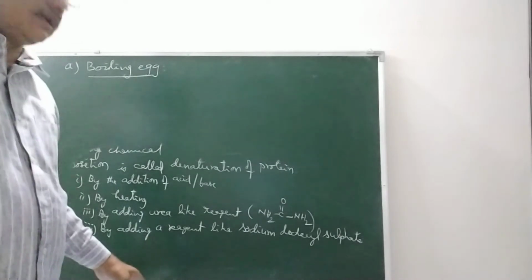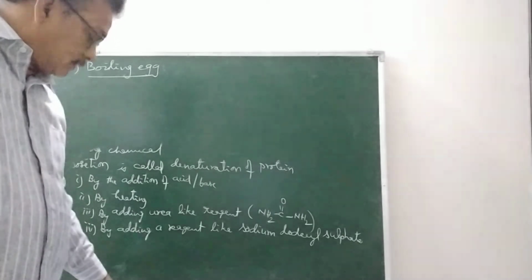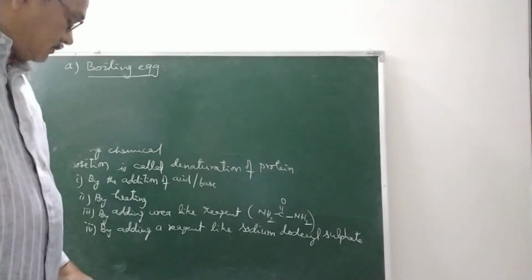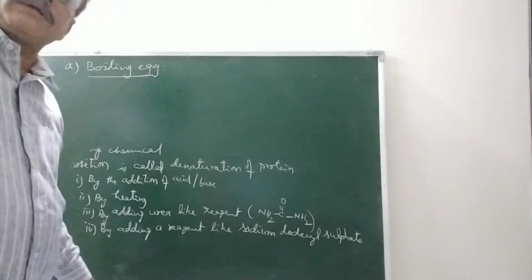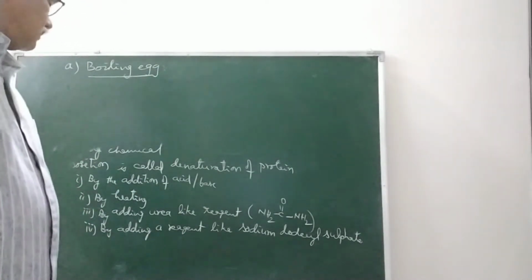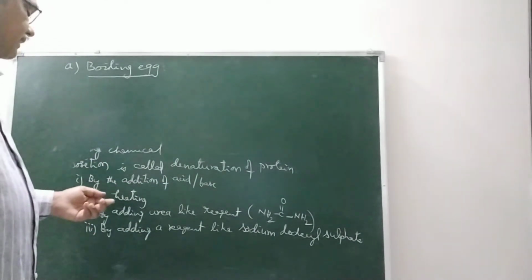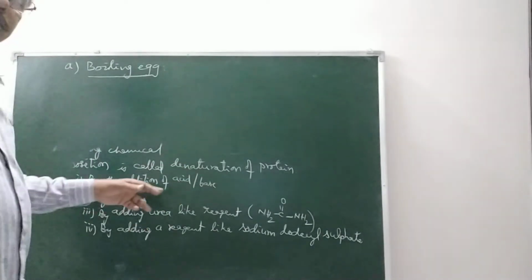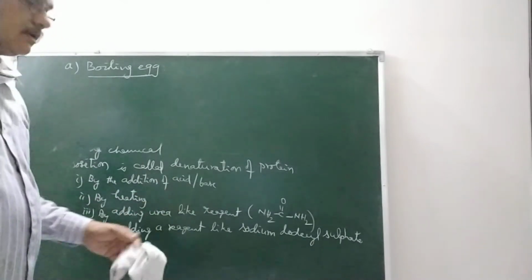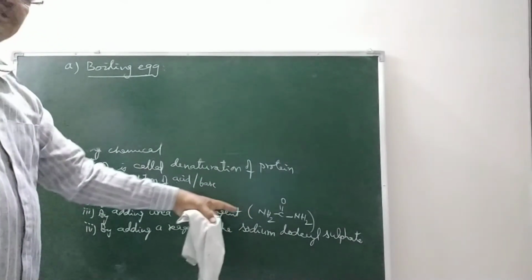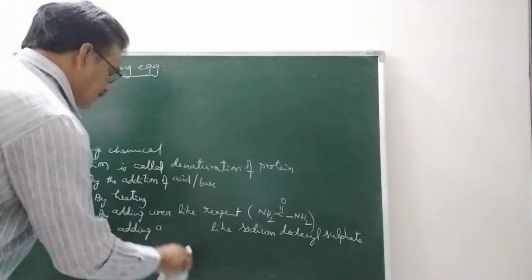What is meant by denaturation of protein? The process which changes the biological properties of a protein without changing the chemical composition of the protein is called denaturation. Denaturation is brought about by adding acid or base, that means changing the pH, by heating, and by adding a reagent like urea, which disrupts the hydrogen bonds.